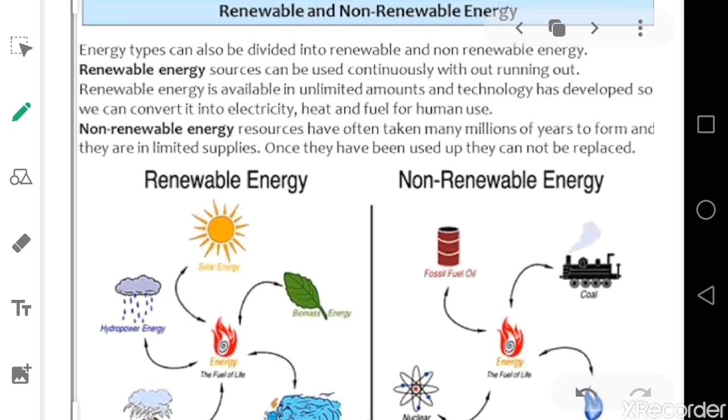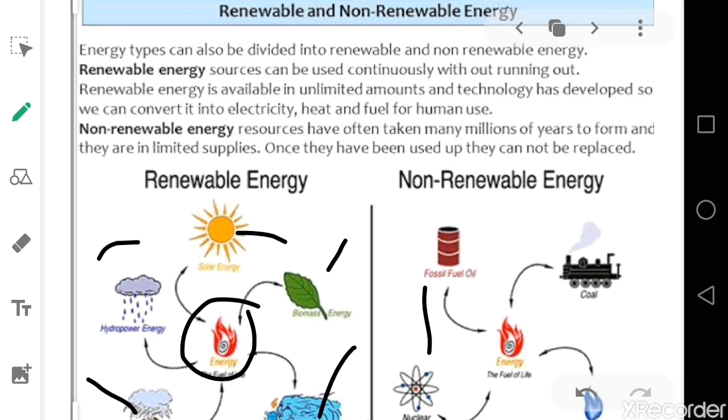Now moving towards renewable energy and non-renewable energy, which can be used again and which cannot. Renewable energy sources can be used continuously without running out. These are the sun, biomass energy, wind energy, thermal energy, hydropower, and the energy we get from fuel. These are renewable energy we can use again. But what are the non-renewable energy sources which cannot be used again? These are nuclear, coal, fire, fuel, and fossil fuel oil. We cannot use them again.